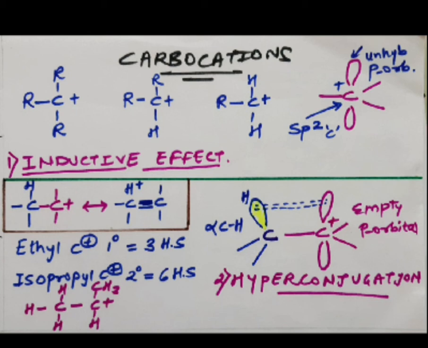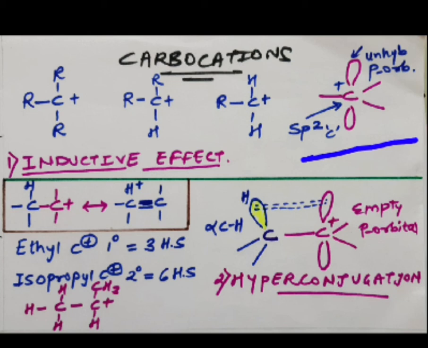In case of carbocations, what is a carbocation basically? It's a cation, right? Having a positive charge whereby the carbon has only 6 electrons. That's what you can observe here. At the same time, you can observe that the central carbon atom has sp2 hybridization, right?